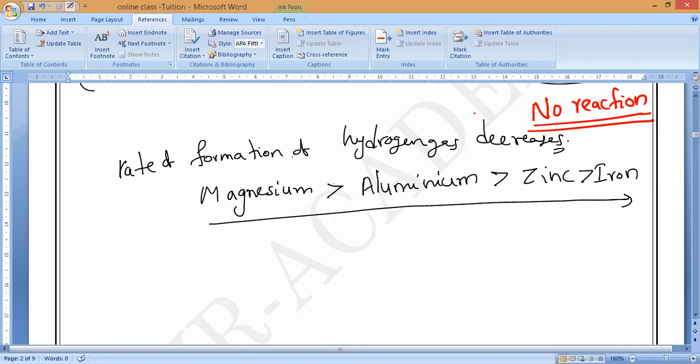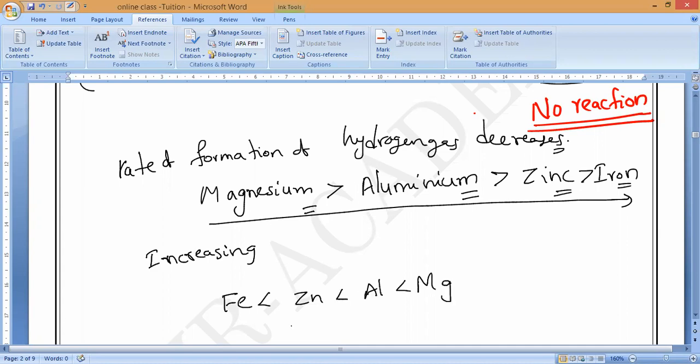If they say decreasing, magnesium is maximum, second maximum is aluminum, next zinc and iron. If they give you increasing order, it will come as iron, zinc, aluminum, magnesium. That is, iron less than zinc, less than aluminum, less than magnesium. Like this it will come. Is it okay, guys? Please respond.